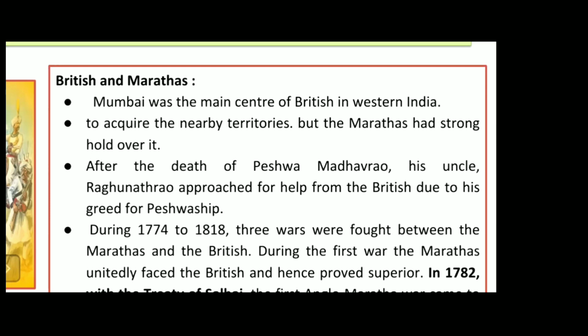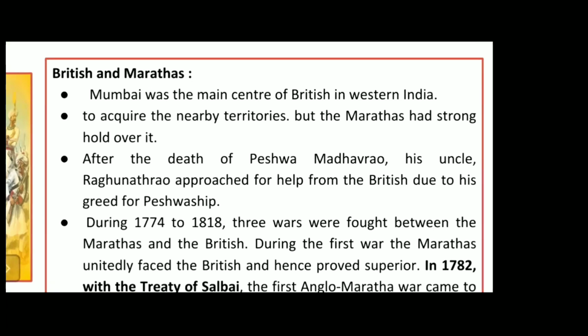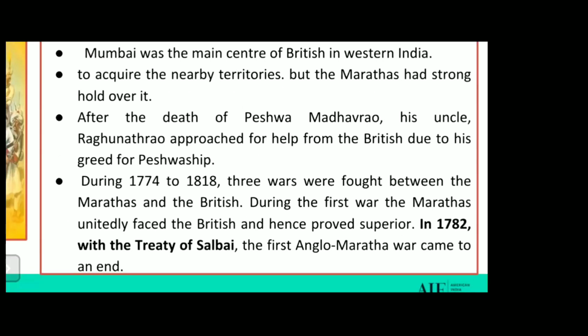They were trying to get into the Maratha kingdom. How did they get there? They got a good opportunity. What was that opportunity? Let's see. After the death of Peshwa Madhavrao, his uncle Raghunath Rao approached the British for help due to his greed for Peshwaship. Raghunath Rao wanted to be the Peshwa of that particular kingdom. For this, he took the help of the Britishers. Because of that, the Britishers got the opportunity to get into the Maratha kingdom.